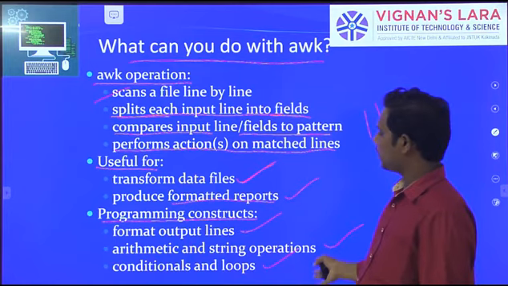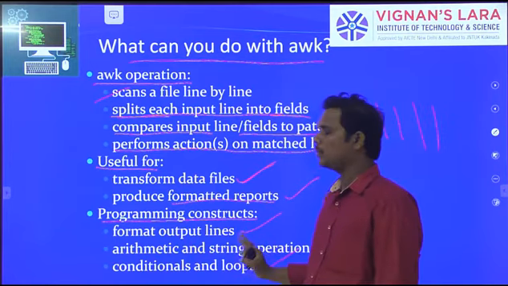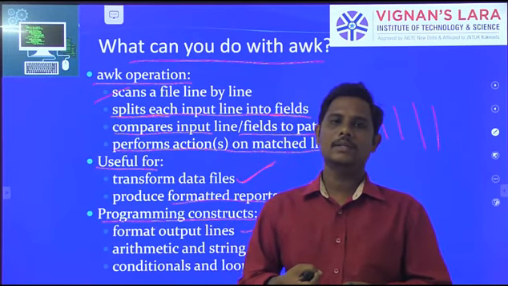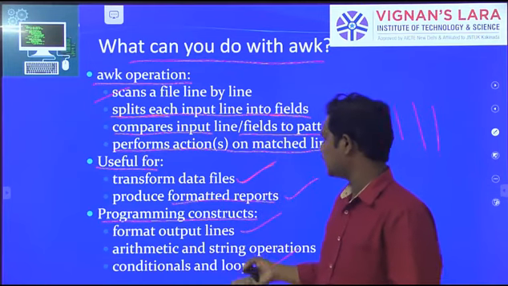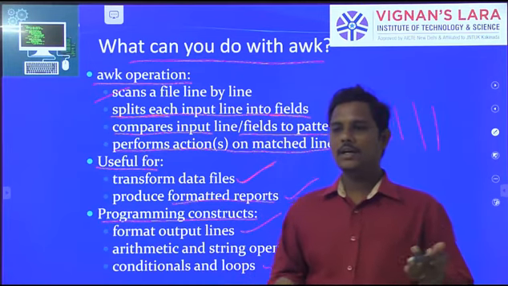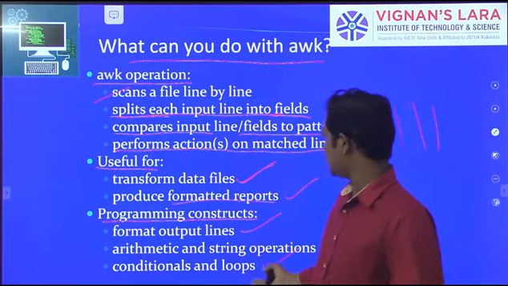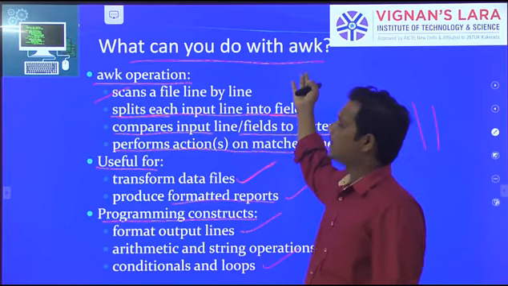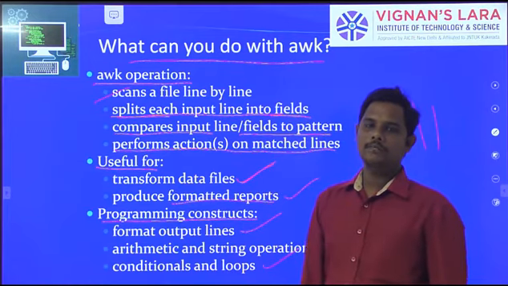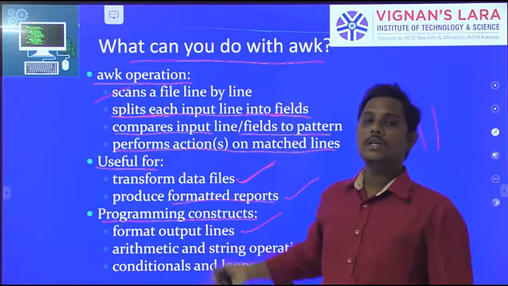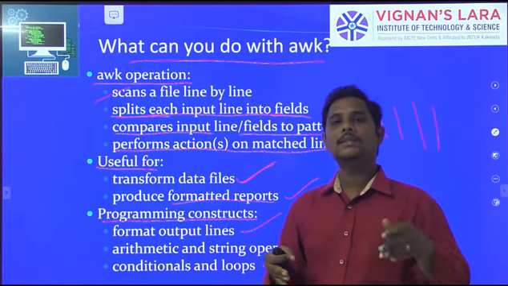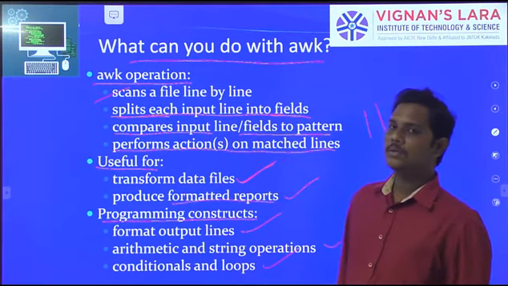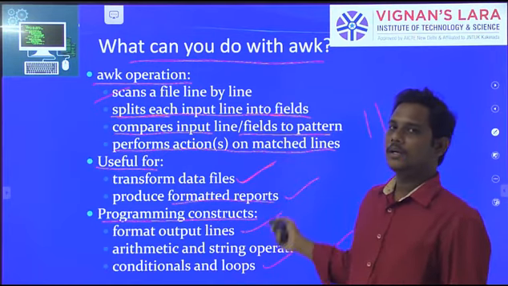Next, conditional statements and looping statements: for loop, while loop, if-else statements. These are all conditional statements, because we write the program logically using conditional statements and looping statements. So looping statements are also supported by the AWK command. That's why it is also called one type of programming language. It is a scripting language. So these are all the things done by using the AWK command.